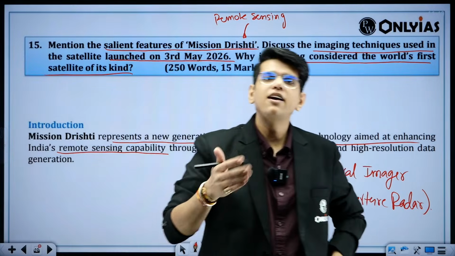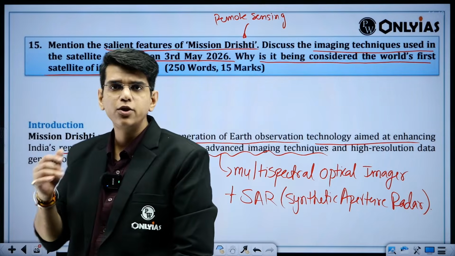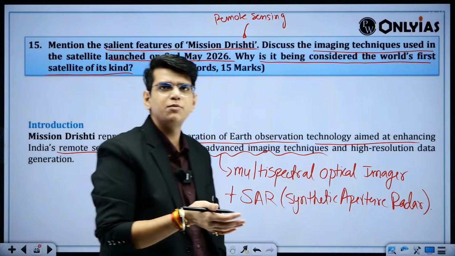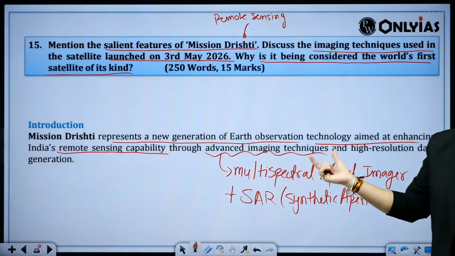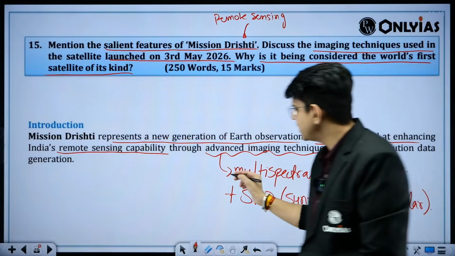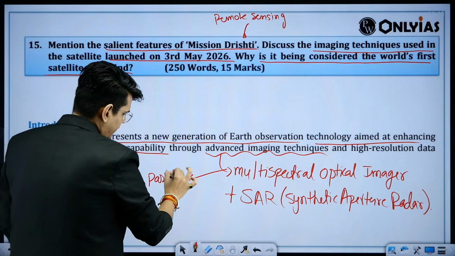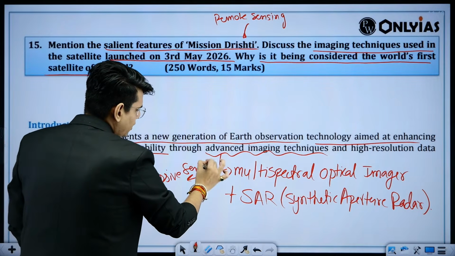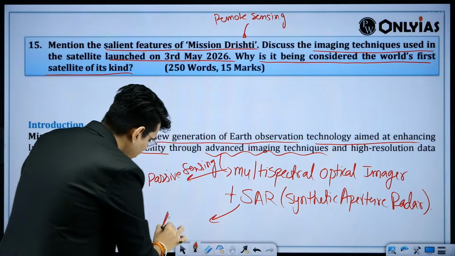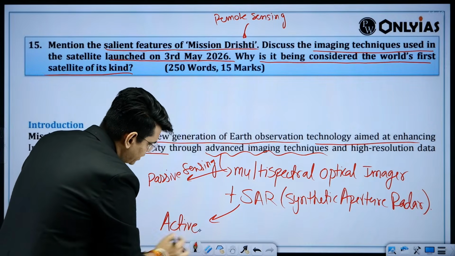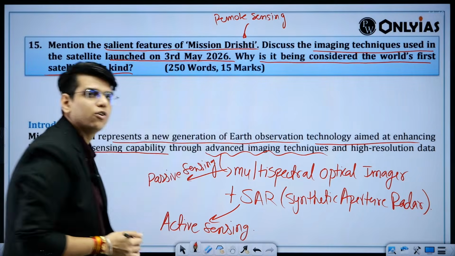Suppose there is bad weather, right? There are clouds, there is the night situation, and you want to see the flood condition beneath, right? How would you do it? You can't use this because it requires light, because this is passive sensing. Mainly these are passive sensing. You also need active sensing. What is active sensing? You will use some source and then you will sense the reflections or the echoes.